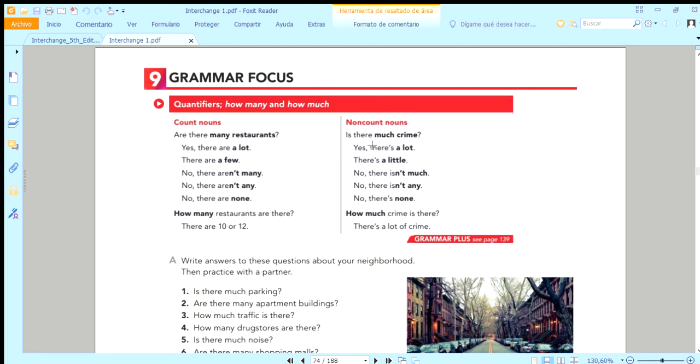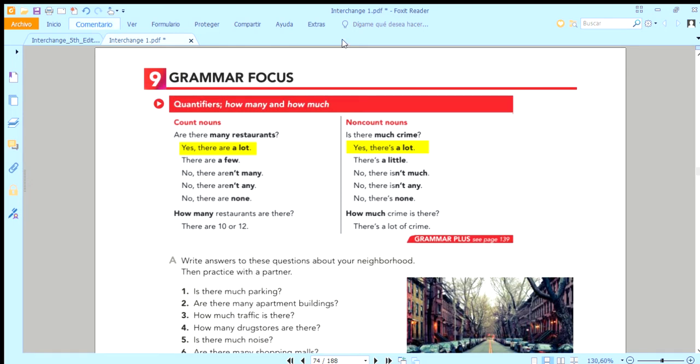The difference is that in this case it is yes, there are a lot in plural, and in this case we use yes, there is a lot in singular. There is, there are. A lot is the same. Now, for plural, we use yes, there are a few, while for singular, yes, there is a little. Here it says pocos, and here it says poco.